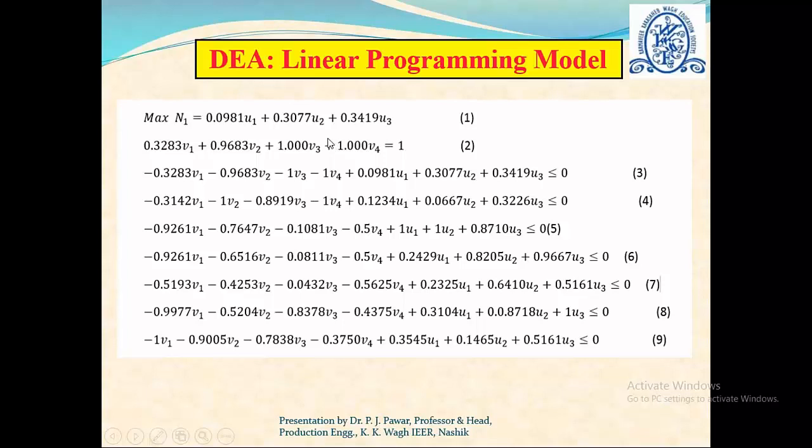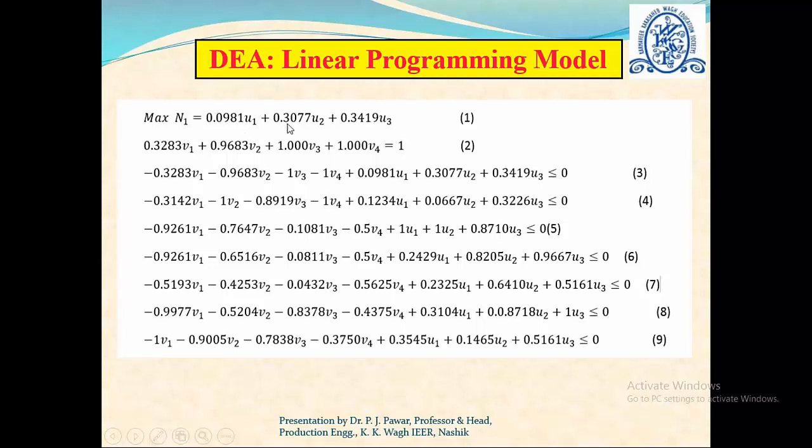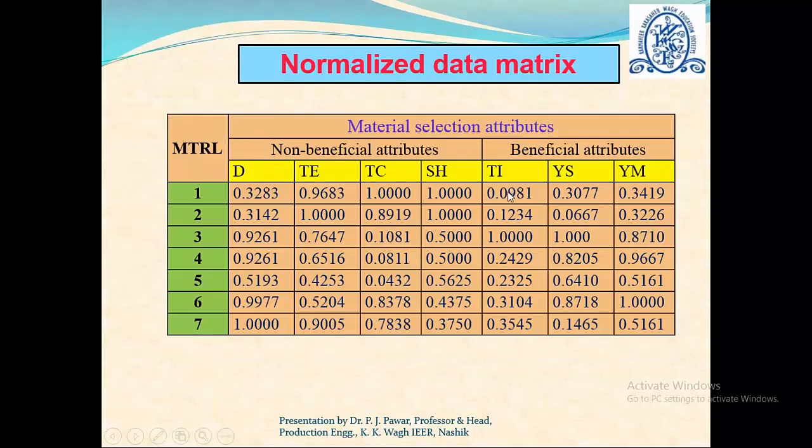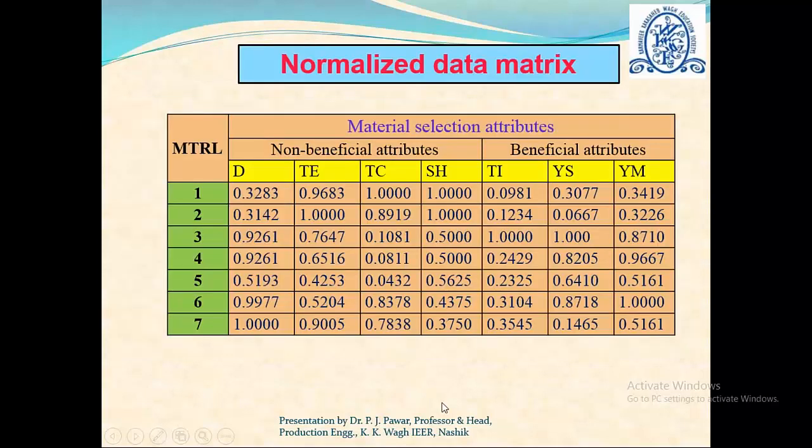So here you can see what these values are. Basically, if you see here 0.0981, 0.3077, 0.341, and so on, these values are the attribute data. We can say this is the attribute data for material 1. And U1, U2, U3, if you observe here, these are basically the coefficients. In fact, these are the variables associated with this attribute data. So what we do here is consider 7 variables, V1, V2, V3, V4 and U1, U2 and U3.